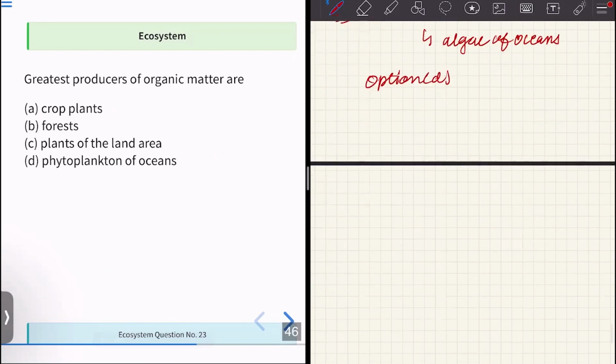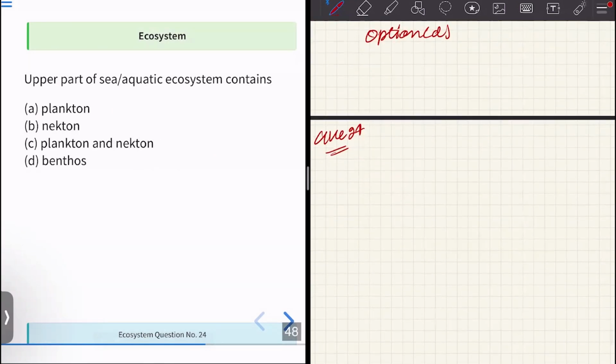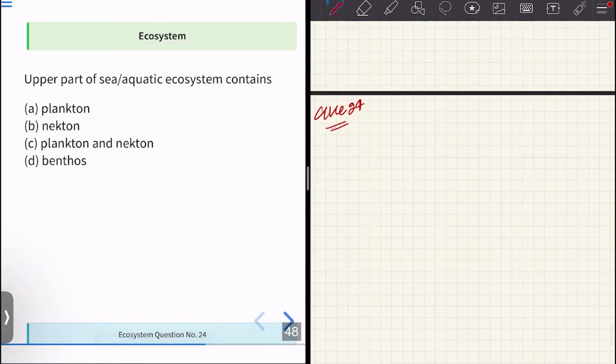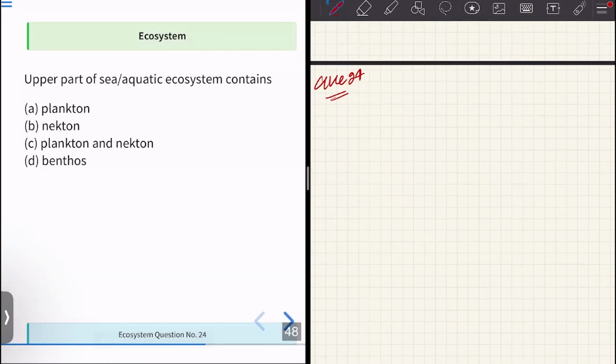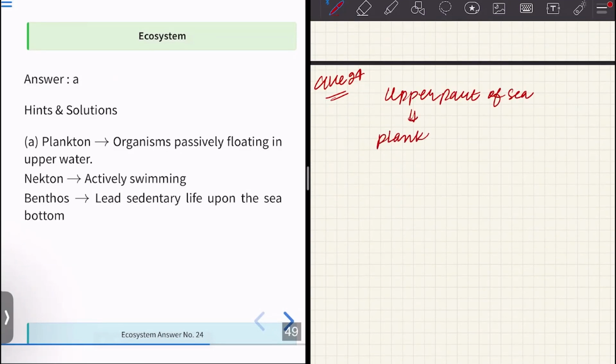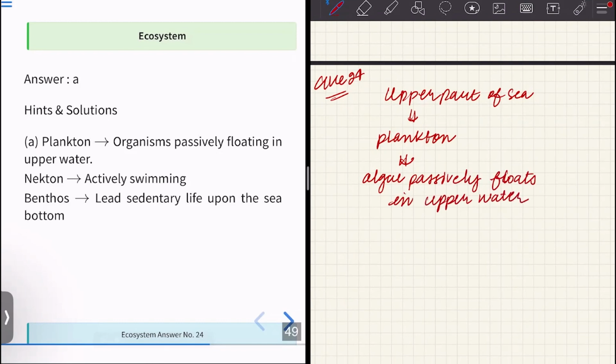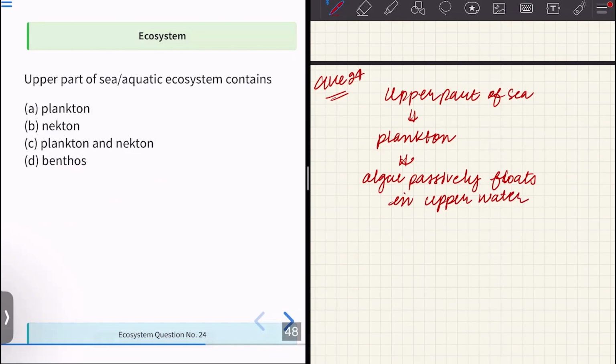Moving on to question number 24. The upper part of the sea or aquatic ecosystem, what does it contain? The upper part contains plankton. What is plankton? It is an organism that passively floats in the upper water, without any expenditure of energy. It is actually algae. Plankton was option A.